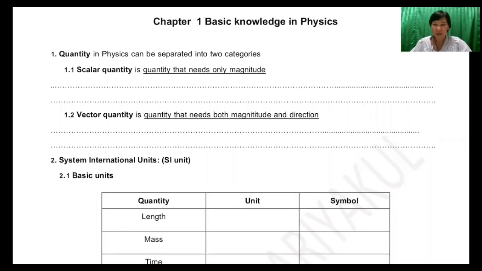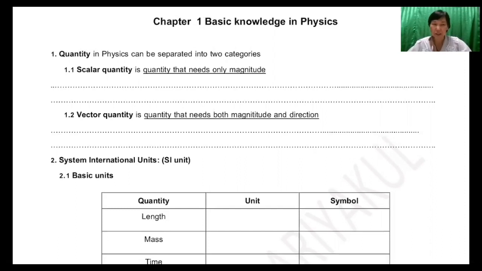Okay, today I will start teaching you chapter 1, which is basic knowledge in physics. The first topic that I will teach you is quantity. In physics, or in science, we can separate the type of quantity into two main types. The first type is called scalar quantity. The second type is vector quantity.